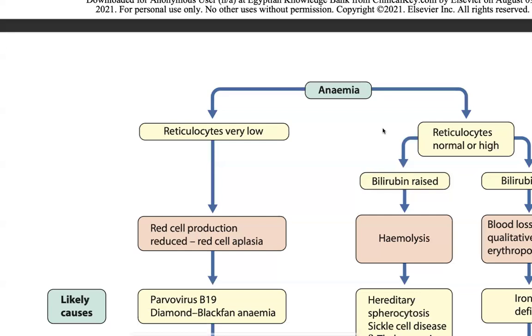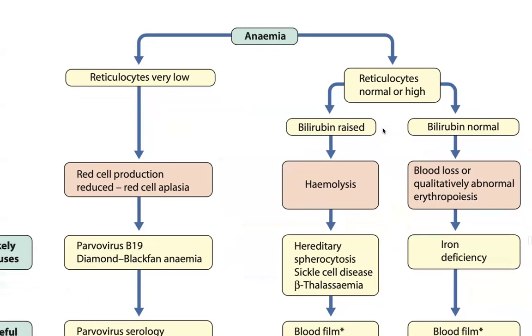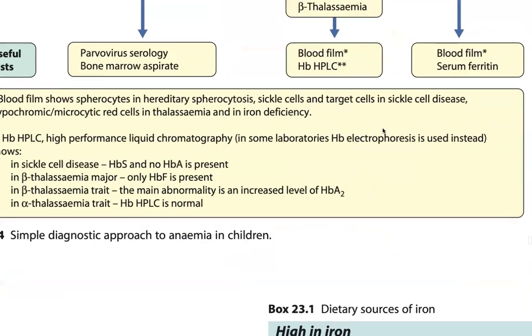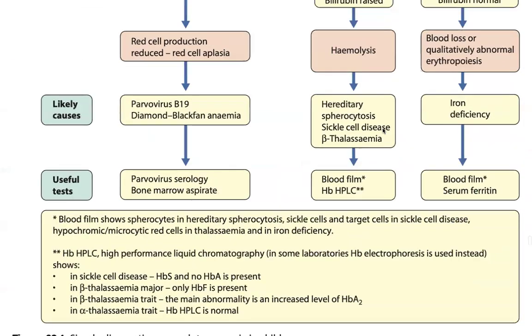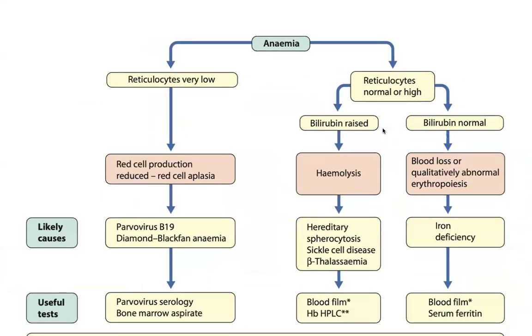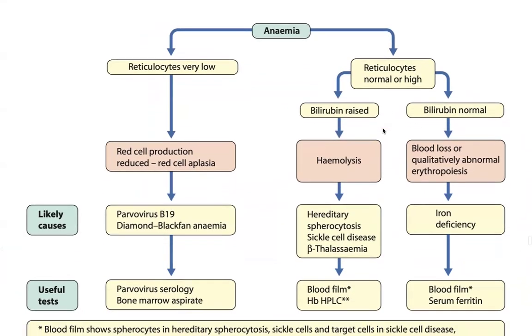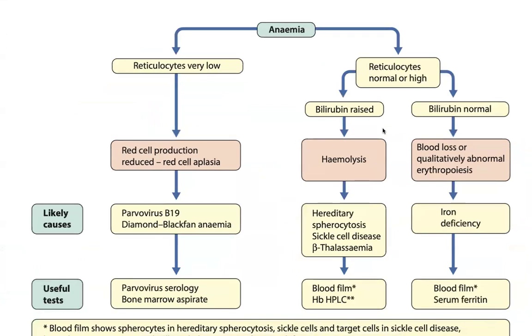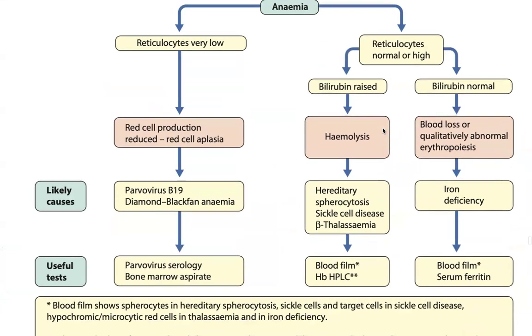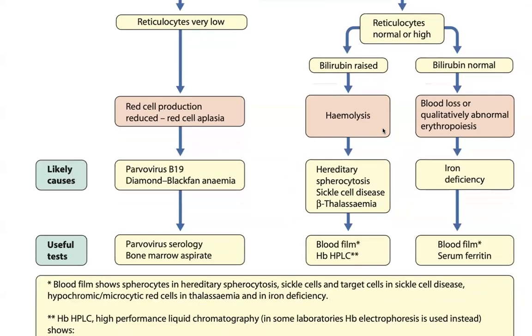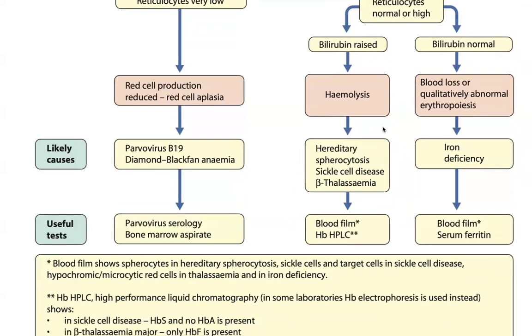Anemia reticulocytes may be very low, normal, or high. This is the differentiation of the diagnostic approach. If reticulocytes are low, red cell production is reduced. Red cell aplasia is a likely cause, with parvovirus or Diamond-Blackfan anemia in the background. Useful tests are histology and examination of bone marrow aspirate. If the reticulocytes are normal or high, check whether bilirubin is raised. If bilirubin is raised, then hemolysis; if normal, blood loss or qualitatively abnormal erythropoiesis. Hemolysis includes hereditary spherocytosis, sickle cell anemia, thalassemia, with blood film and hemoglobin electrophoresis.